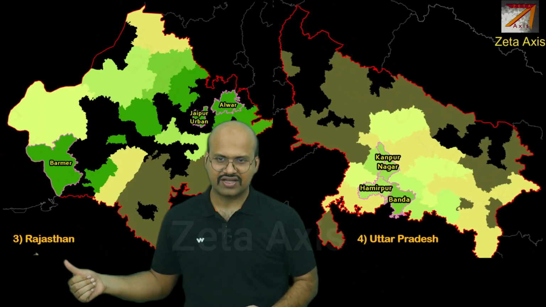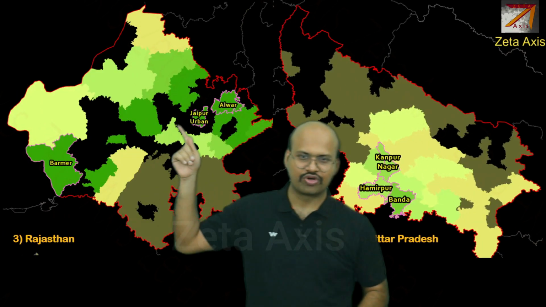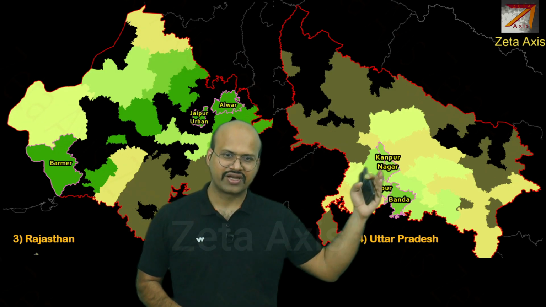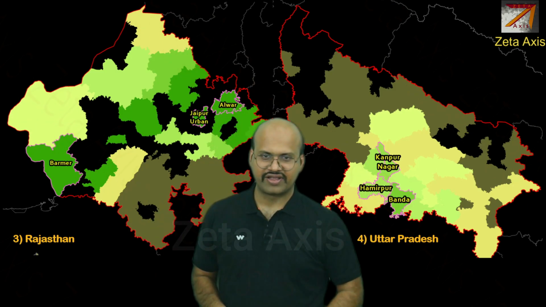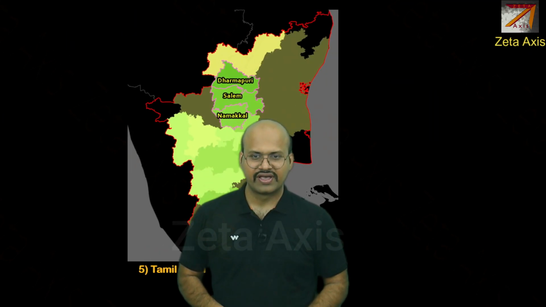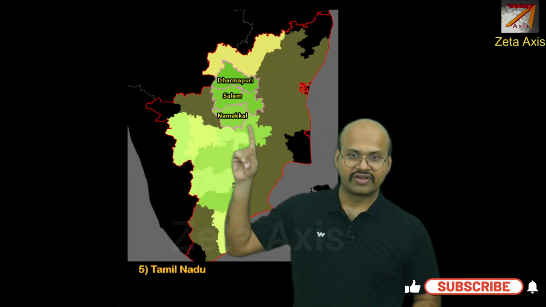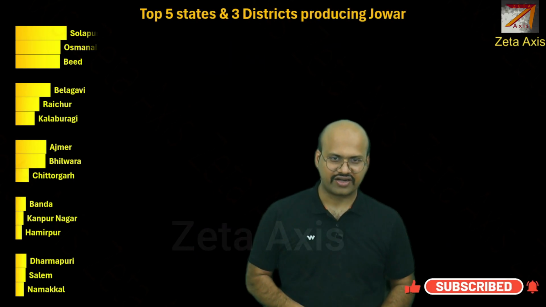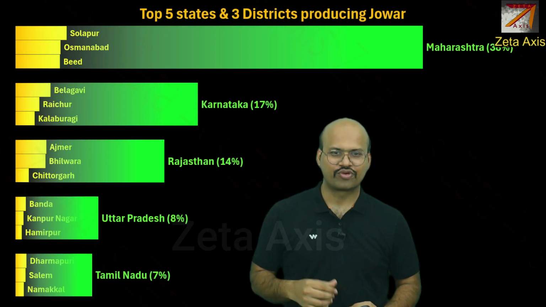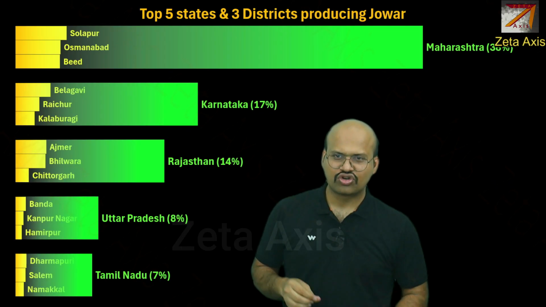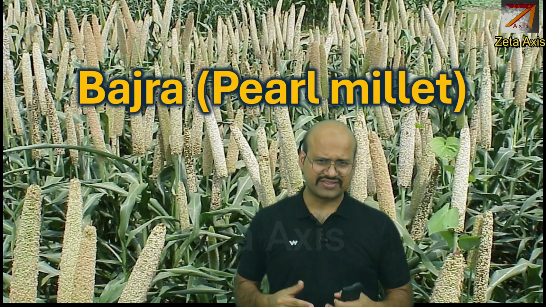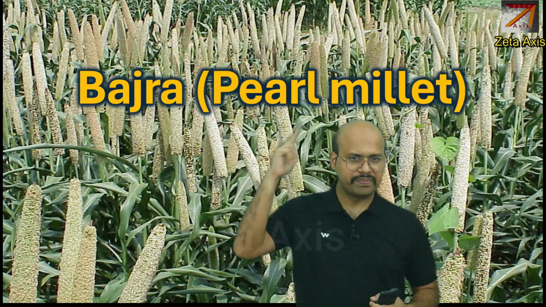Then we have Rajasthan, in which we see Barmer, Jaipur urban and Alwar. And in Uttar Pradesh, we see Banda, Hamirpur and Kanpur Nagar as the major producers of Jowar. And in Tamil Nadu, we have Namakkal, Salem and Dharmapuri. So here in this chart, we can see the top 5 producers of Jowar as well as top 3 districts in these states. Now let's see Bajra, which is also called pearl millet.